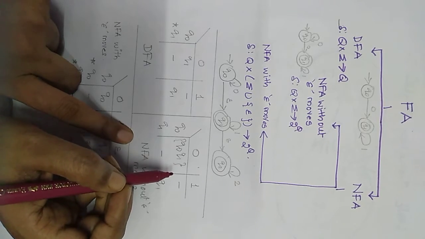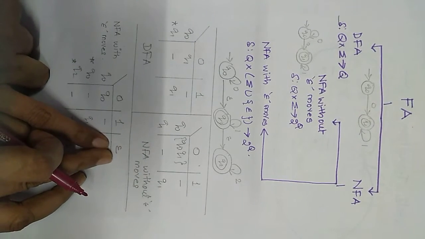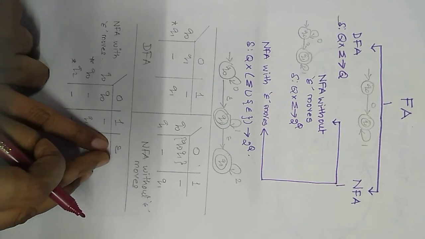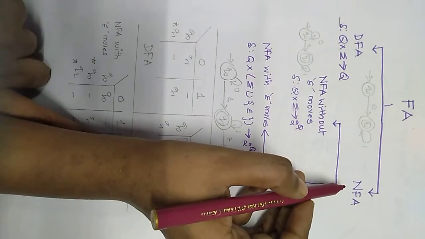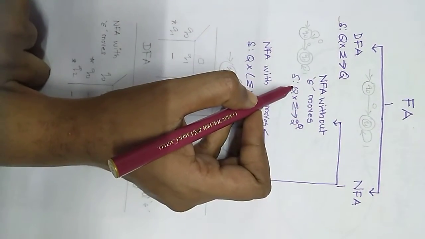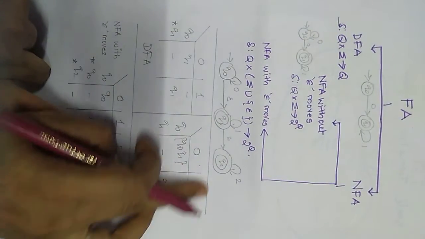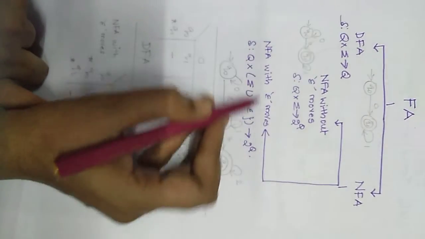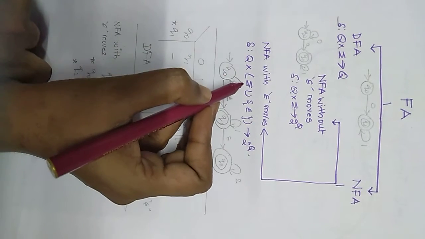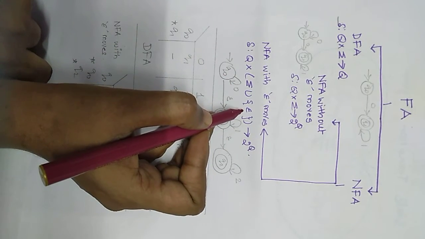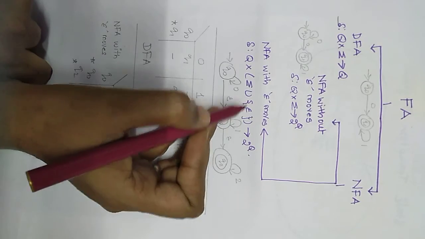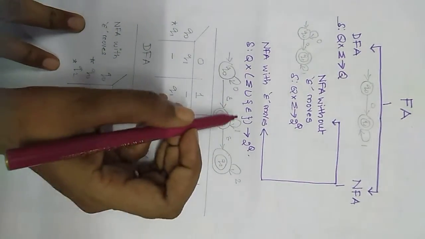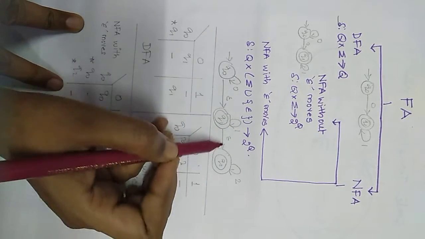Now if we consider epsilon as an input symbol, that will be considered as NFA with epsilon moves. So NFA without epsilon moves is the one in which we do not have epsilon as the input symbol. Then we have NFA with epsilon moves, in which epsilon is considered as an input symbol, and with the current state it goes to the power set of Q. The example of NFA with epsilon is given here.